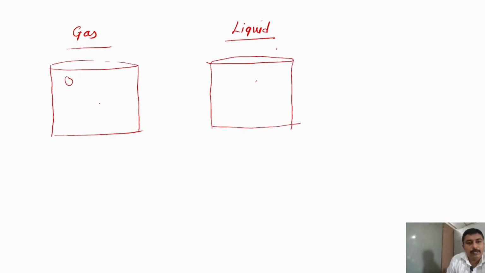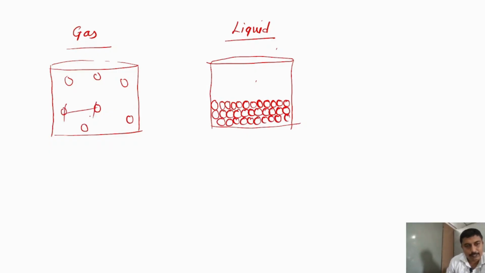In case of gas, as we discussed in the first video lecture, the molecules are wide apart from each other and widely distributed, because they have very negligible intermolecular force of attraction and high kinetic energy compared to liquid. In case of liquid, the molecules are close to each other and can slide over each other. As you can see in the diagram, the distance between two molecules is more in gas, whereas in liquid it is very much less.